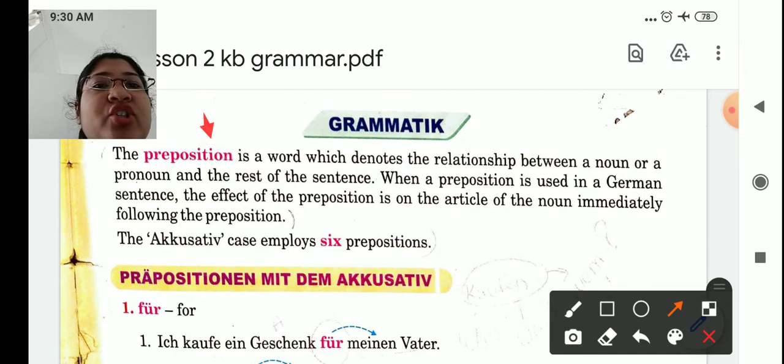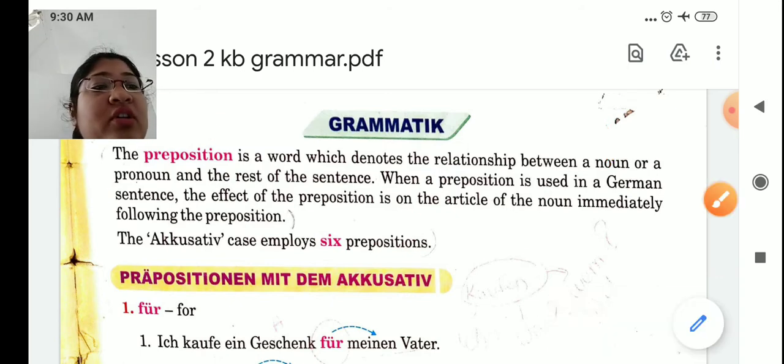The preposition is a word which denotes the relationship between a noun or a pronoun and the rest of the sentence. When a preposition is used in a German sentence, the effect of the preposition is on the article of the noun immediately following the preposition.